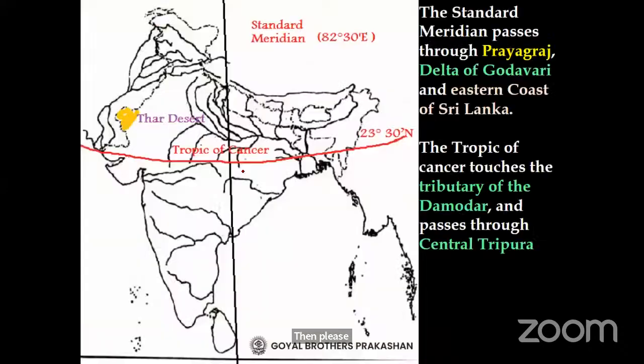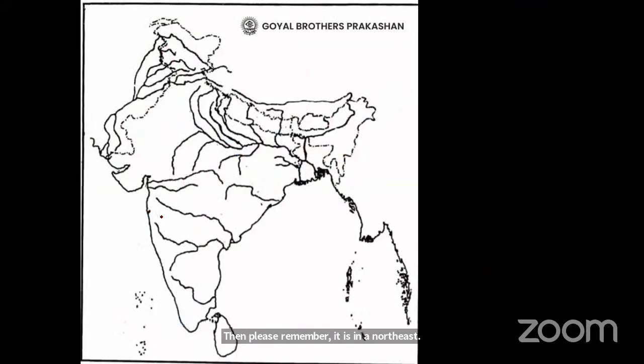Then teachers, when you are showing them the Tropic of Cancer, please tell them this is Kutch area, this is Saurashtra. So take a tip slightly above that, then take the lower end of this river, and this is Sikkim state. Take the middle point of Sikkim and then draw a curved line here, touching them. This is your Tropic of Cancer. Okay, it will not enter the Gulf of Kutch at all.